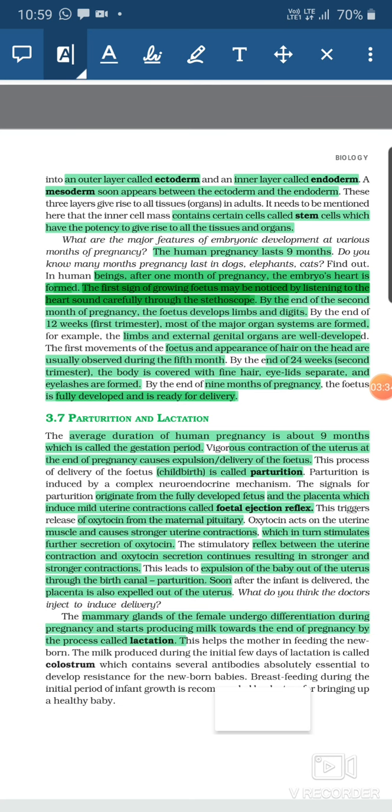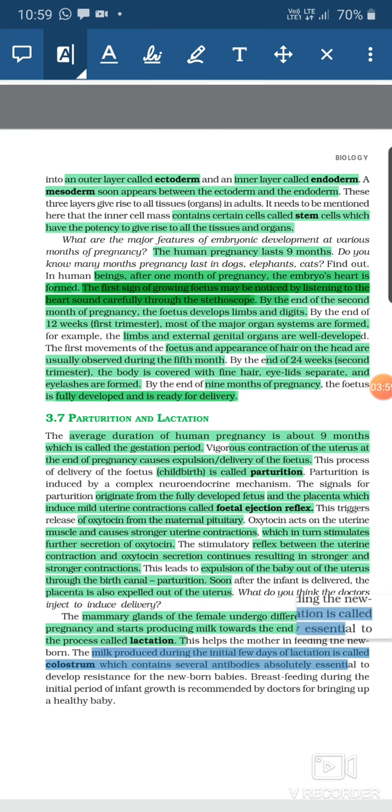This process is known as lactation. This milk is very good for the infant, and it is used for feeding the newborn. The milk which is produced during the initial days, the few early days after the birth of the child, is known as the colostrum, and it is pale yellow in color, and it contains several antibodies in it.